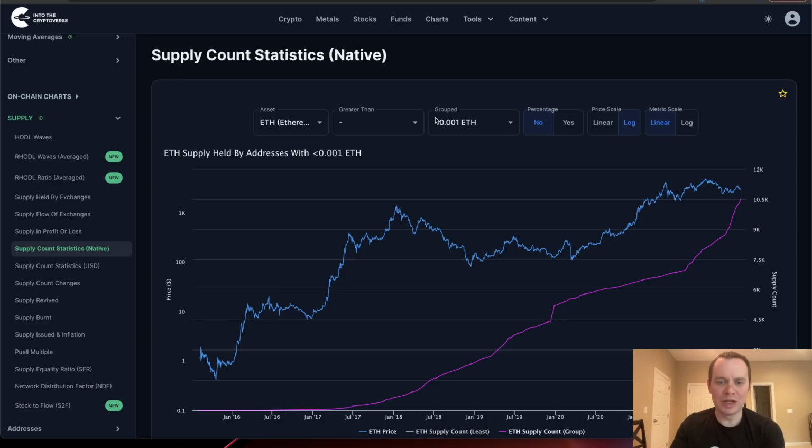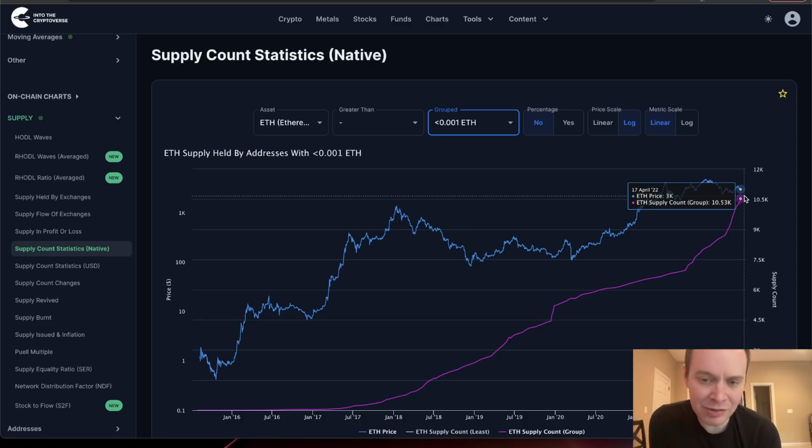So to begin with, we're going to look at addresses holding less than 0.001 ETH. Obviously, no one's getting out of bed for less than 0.001 ETH, but you can see that it is actually kind of going parabolic over here. Not that that really means anything. The whole supply of ETH in addresses that have less than 0.001, if you sum it all up, is actually over 10,000 ETH, which is a decent amount, right? I mean, if that was all in one address, that would be a very significant amount, but it is spread out across a lot of different wallets.